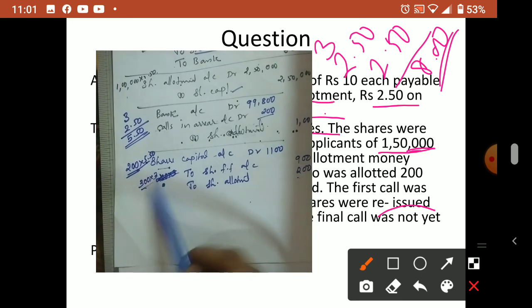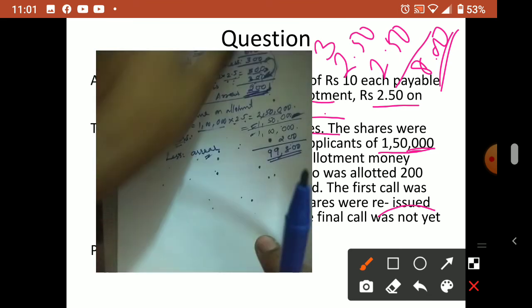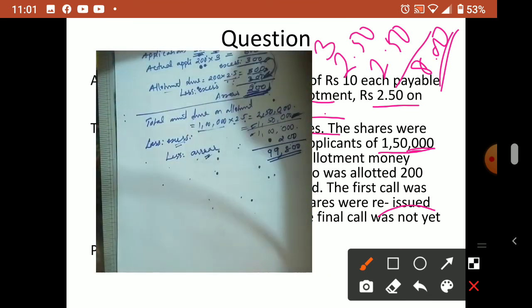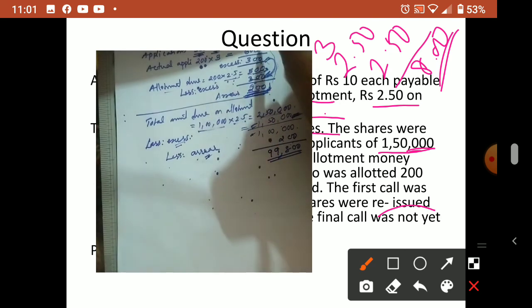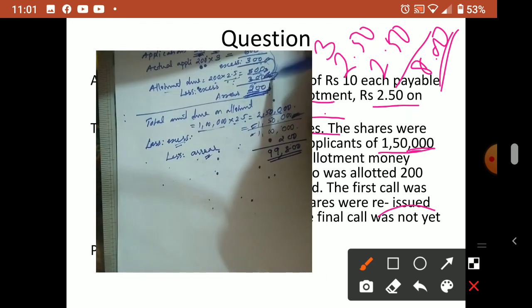Understood? So this, from where you get? This is the amount sent by him. Total application he sent 900. So that is the amount received from him, including the excess, because out of this 900 application we took 600, then 300 we put in allotment. So 600 plus 300, how much? 900. So together we can write.